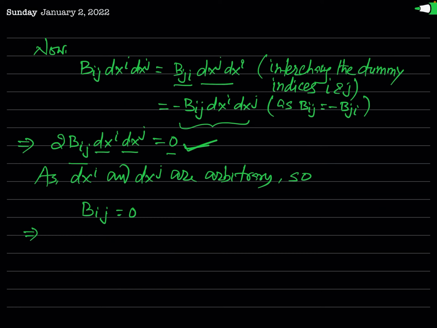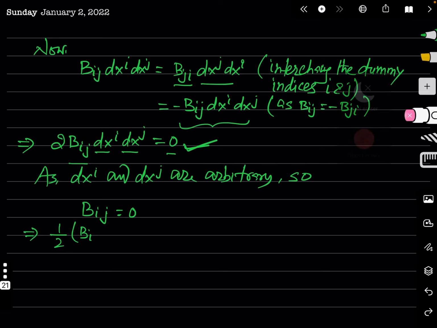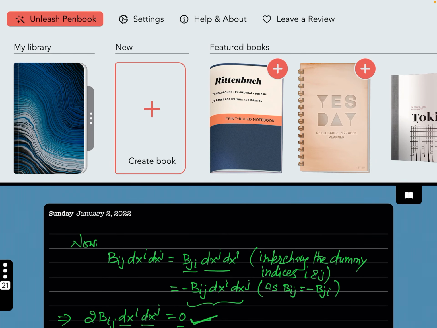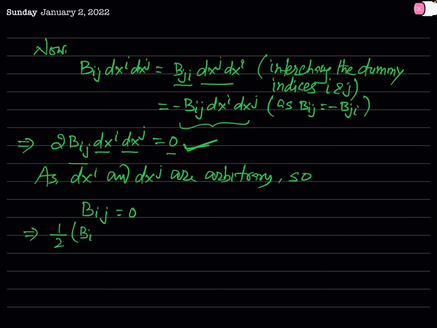So instead of Bij, you can write half (Gij minus Gji), and this will be equal to 0, and this result shows that Gij is equal to Gji.